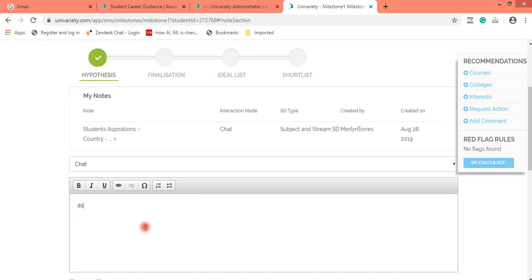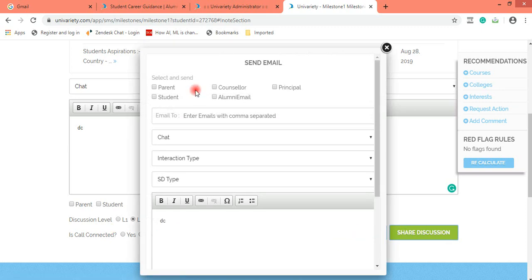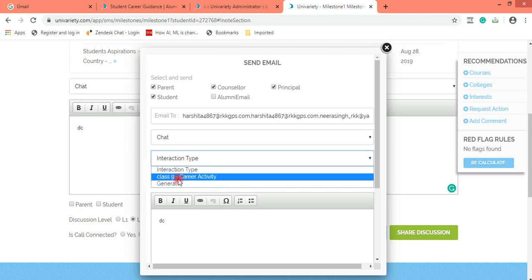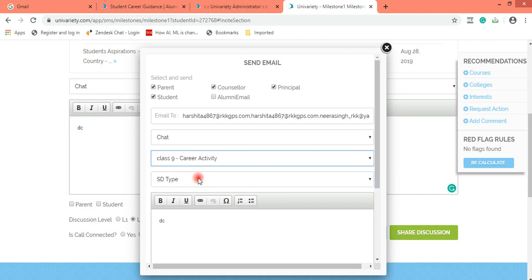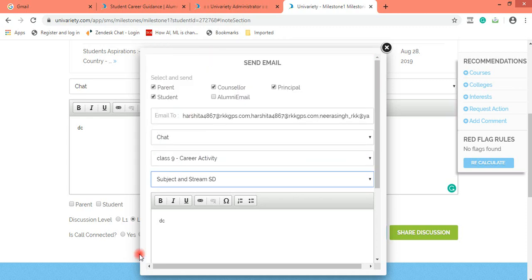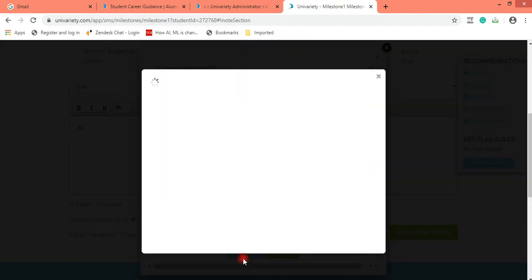Mode of interaction, and here because there's only one interaction reflecting, I would click on discussion level L2. Click on share discussion, parent, counselor, principal, student. Interaction type: here again it is showing as per the incomplete task, as per the class 9 ideal career journey. So here the student is supposed to discuss the career activity. SD type could be subject and stream SD, and then I update my discussion. I click on send, and this is how it looks.